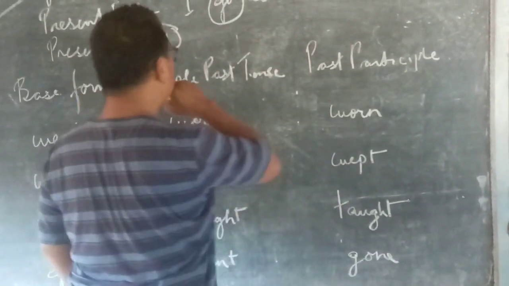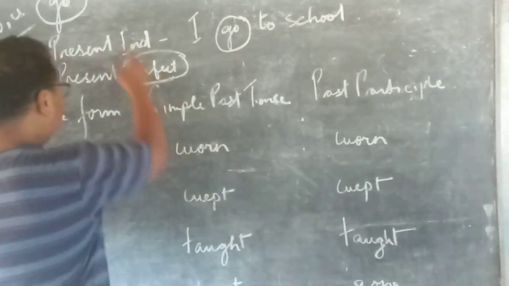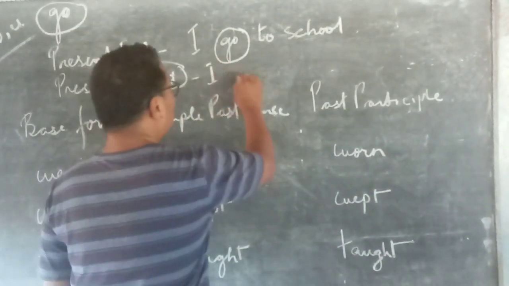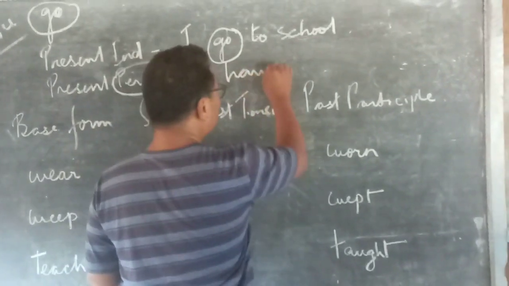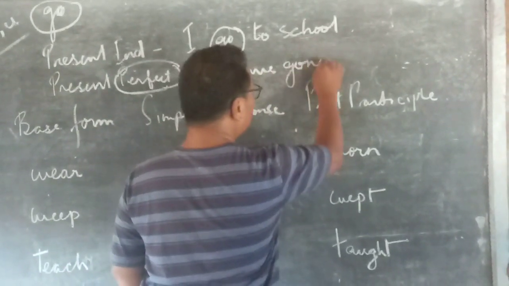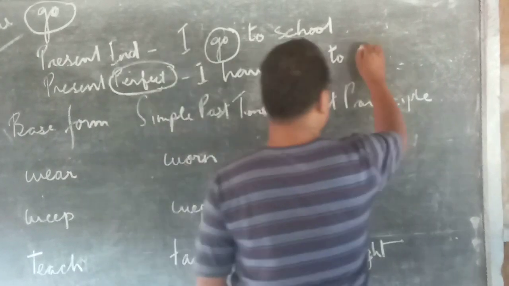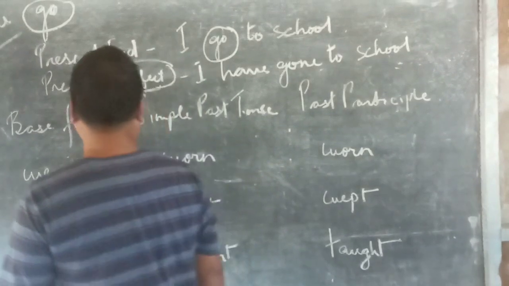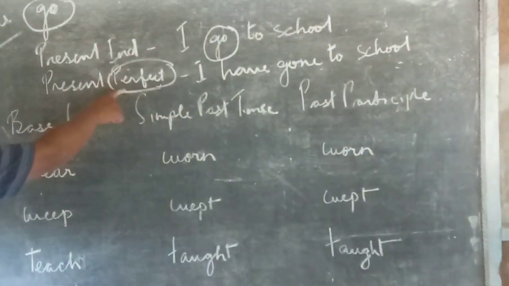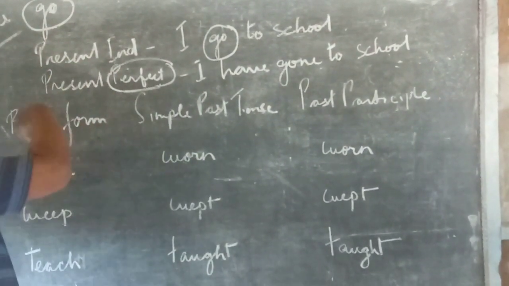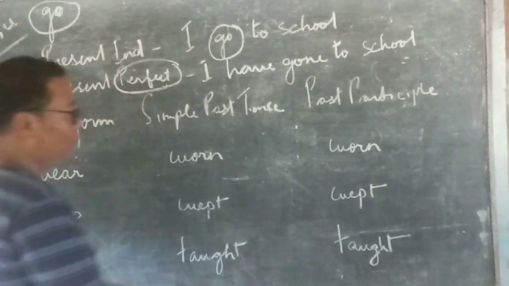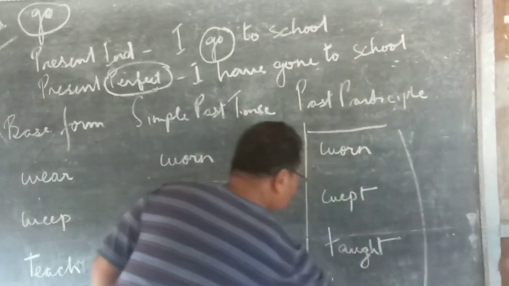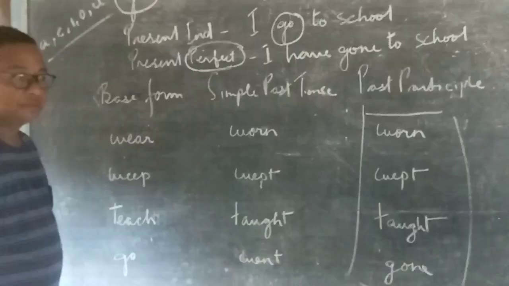The past participle form of the verb go is used in the perfect tense when making the sentence. I have gone to school. So in order to make sentences in the perfect tense, either present perfect, past perfect or future perfect, we use the past participle form of the verbs.